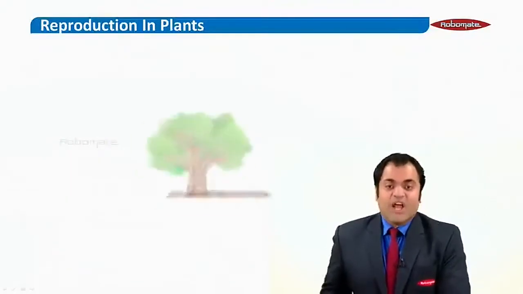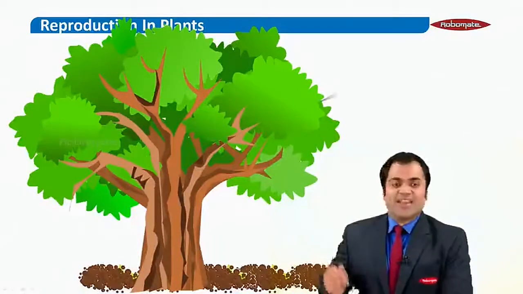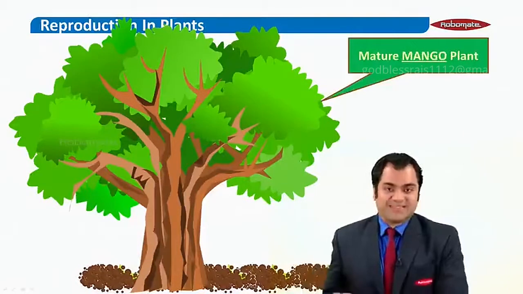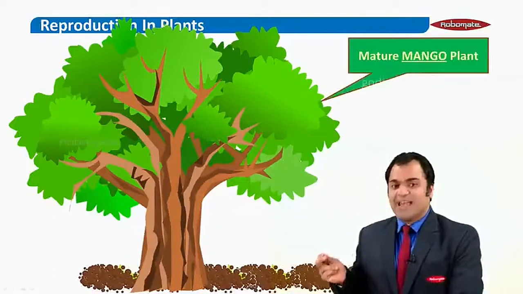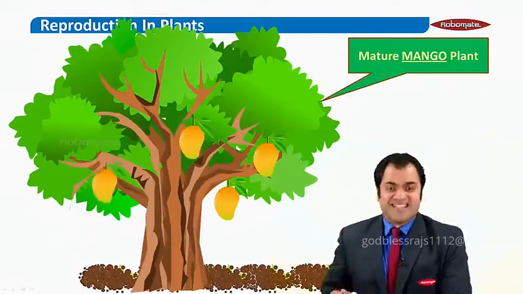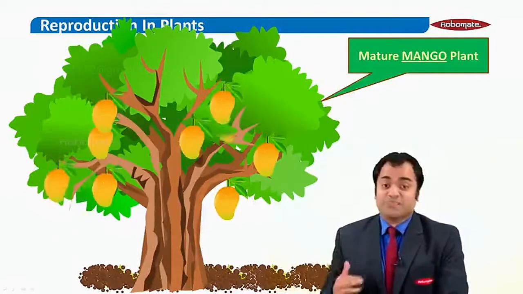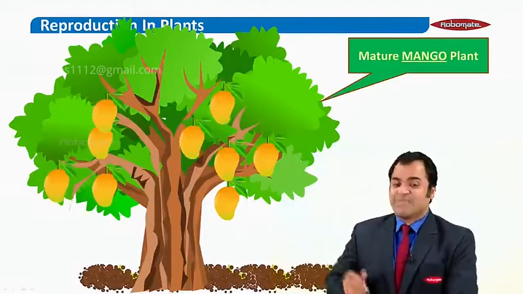Now, look at this beautiful plant. What do you think it is? Let us call it a mature mango plant. Now you know if this is a mango plant, it is going to definitely produce these big juicy mangoes. You can see a mature mango plant is producing big, thick, juicy mangoes.